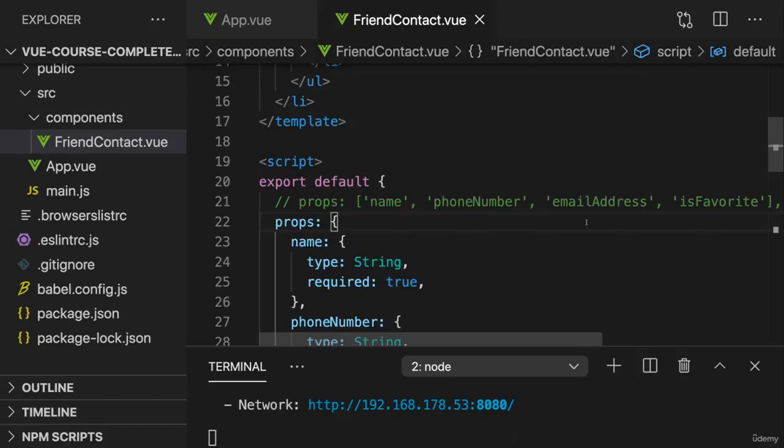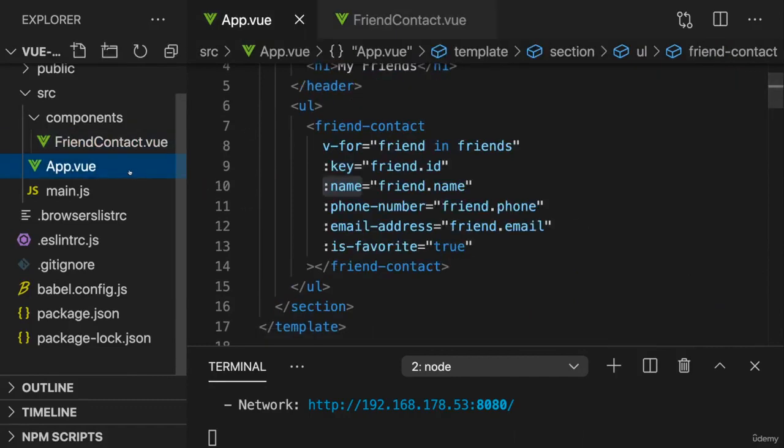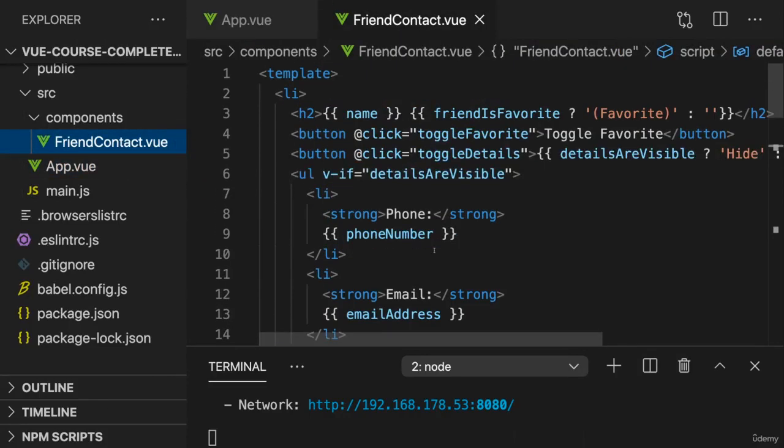So that's it for props for the moment. We're using props to pass data from the app.view file into our friend contact component. Now, what about communication from the component to the parent?